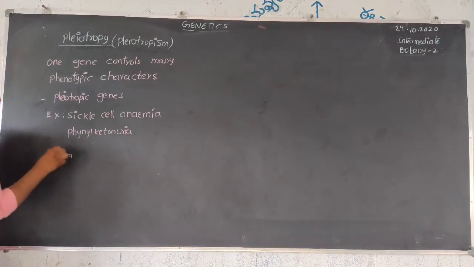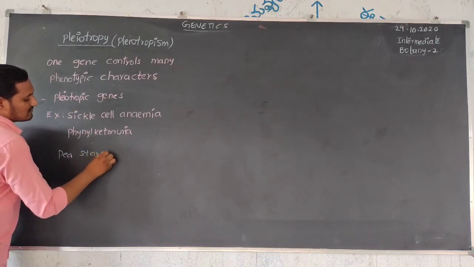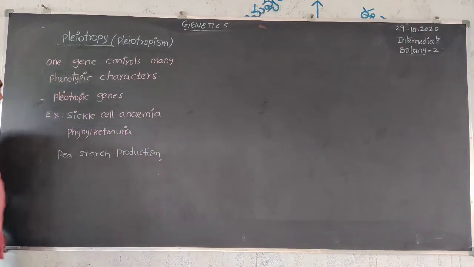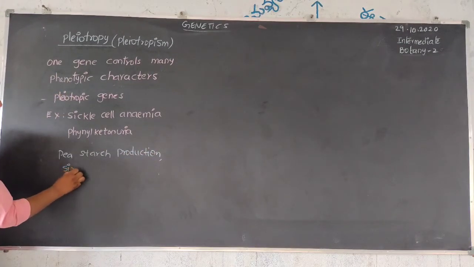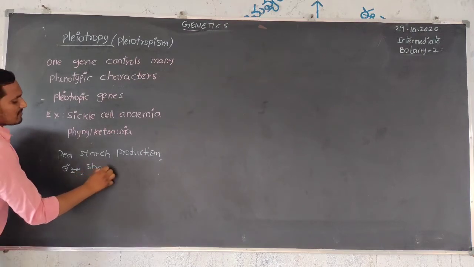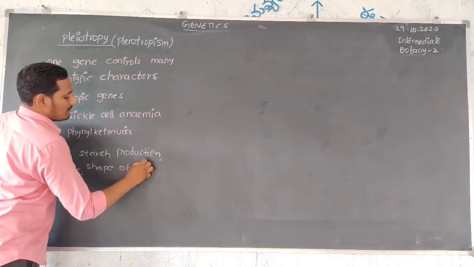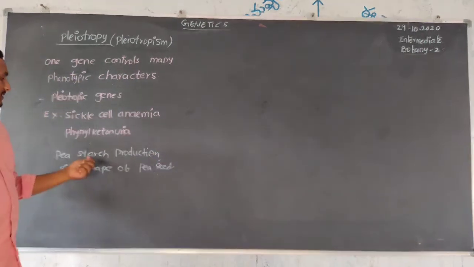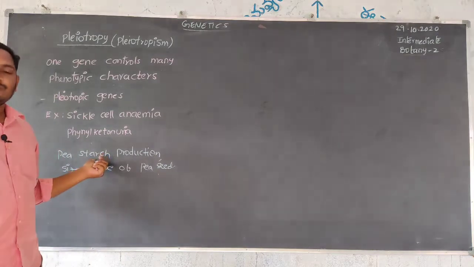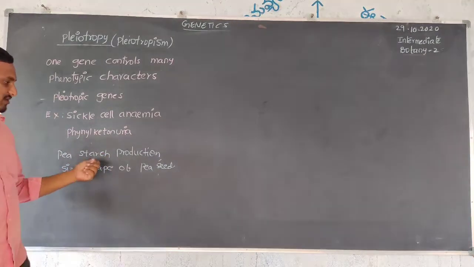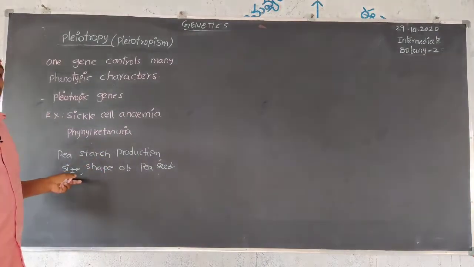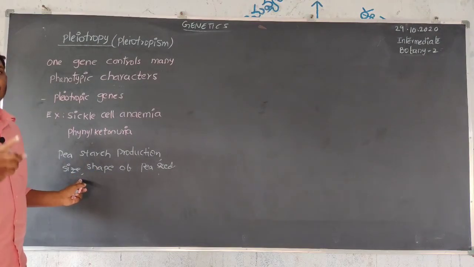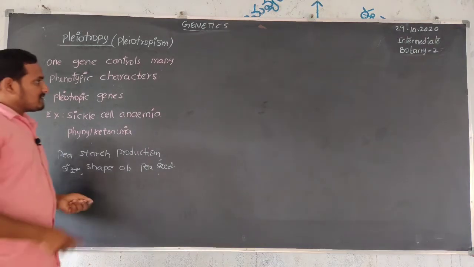In pea plants, starch production, next, size and shape of the pea seed. So, how much starch is formed in the seed of the pea plant, and the size and the shape of the pea seed. These three characters are controlled by only one gene.